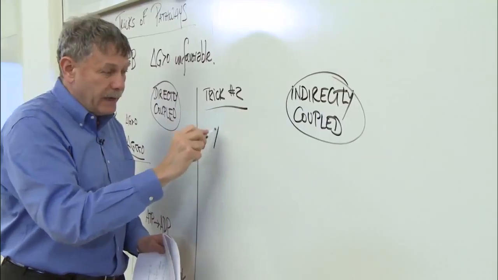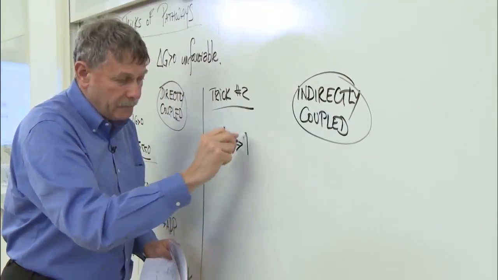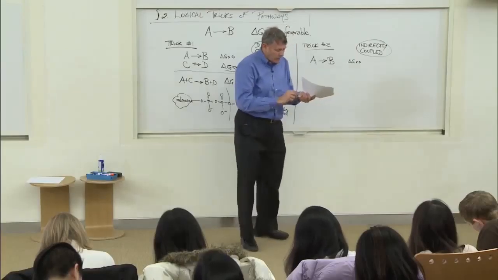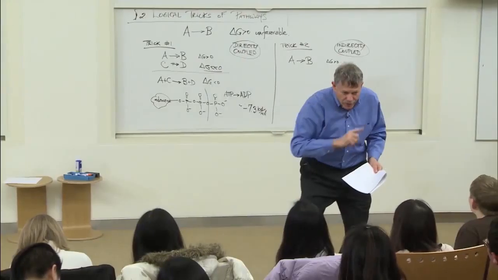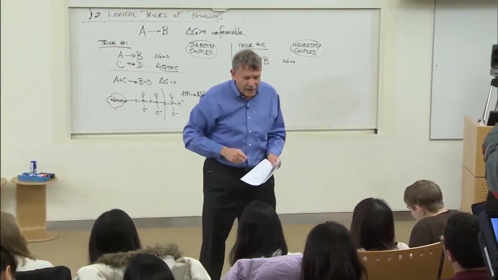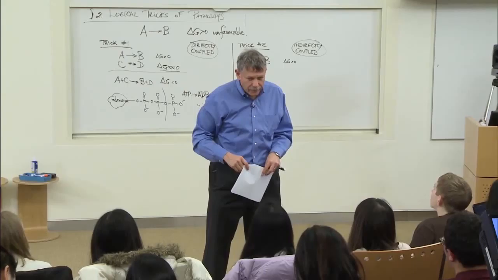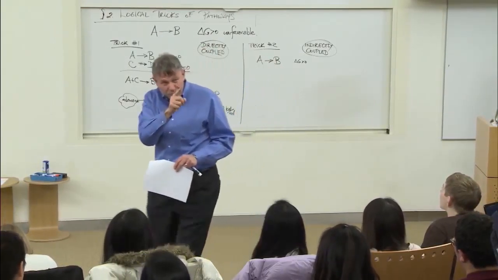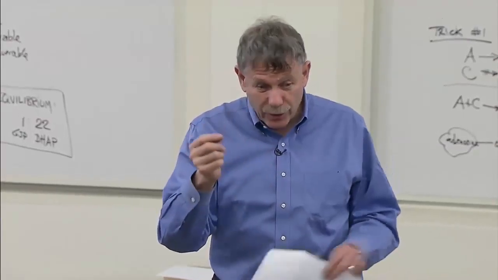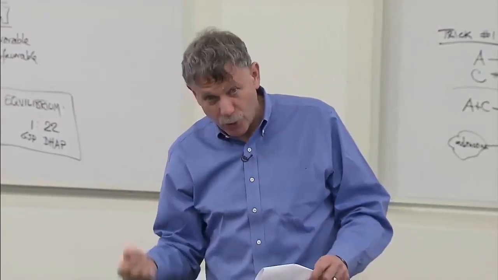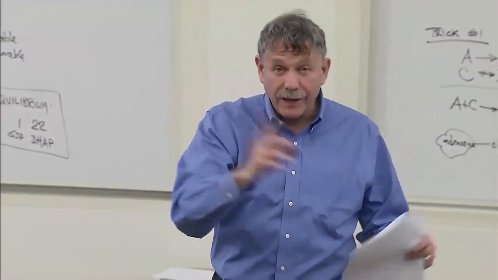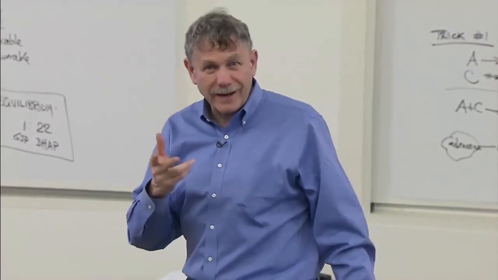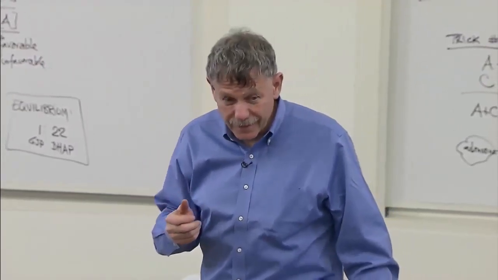If I have a reaction, A goes to B, and the delta G is positive, it's not going to go forward, but you said something. You said change the concentrations. What would happen if I could change that concentration of B to 0? It's going to go forward, right? Because if the concentration of B is 0, A's will be bumping into it and converting to B's. There are no B's bumping into it and converting back to A's, and so it's going to go forward. So all I have to do is get rid of the B's. How am I going to get rid of the B's? Use another reaction.